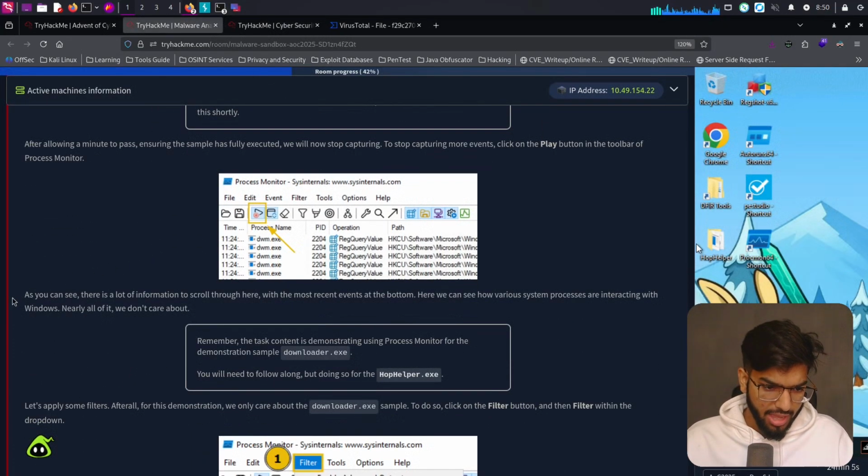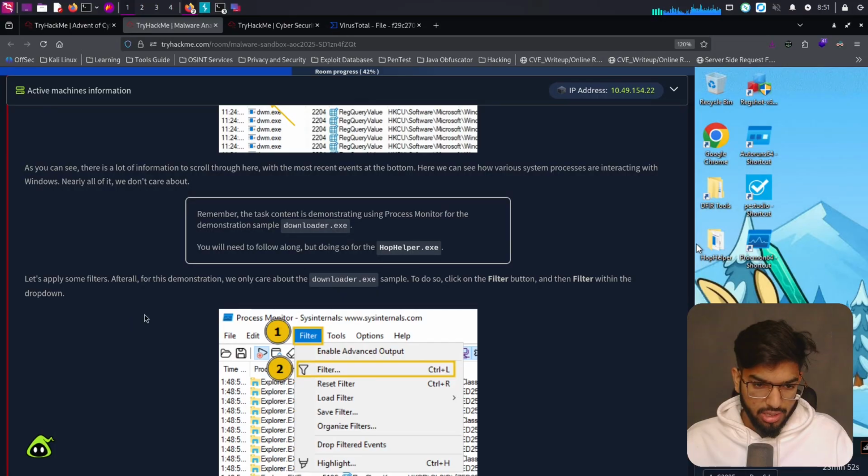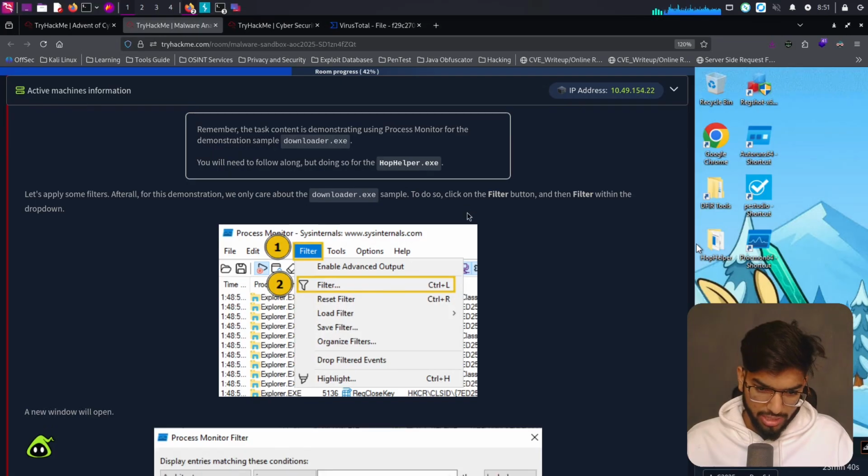Okay, as you can see, there's a lot of information scrolling through here. The most recent events are at the bottom. Here we can see how various system processes are interacting with Windows. Nearly all of it we don't care about. Remember, the task content is demonstrating using Process Monitor for the demonstration sample downloader.exe. You will need to follow along, but doing so for the hop helper.exe.